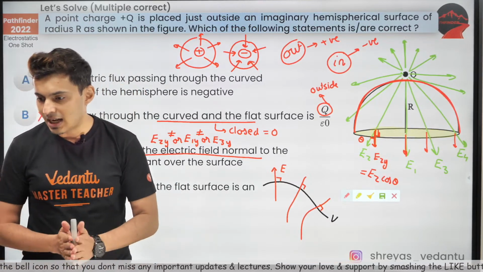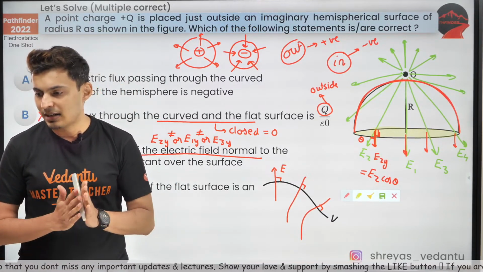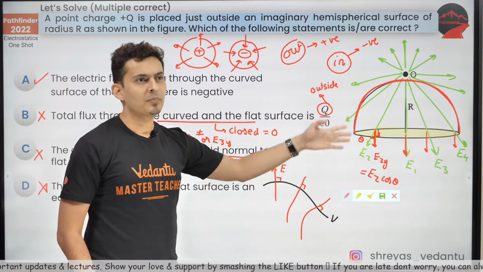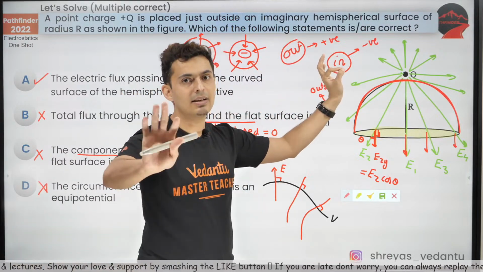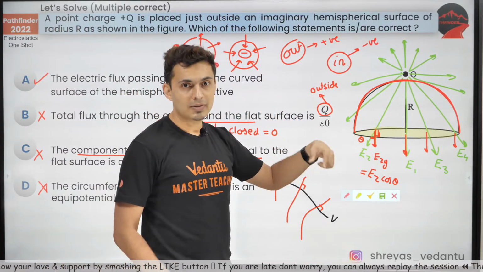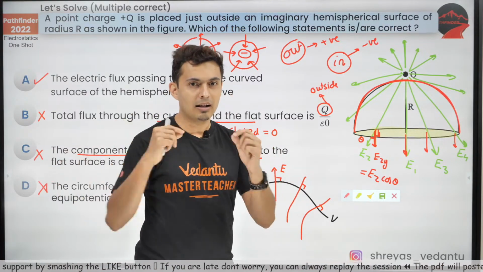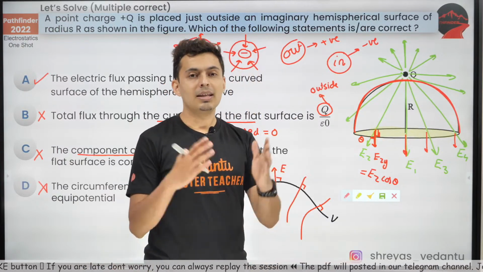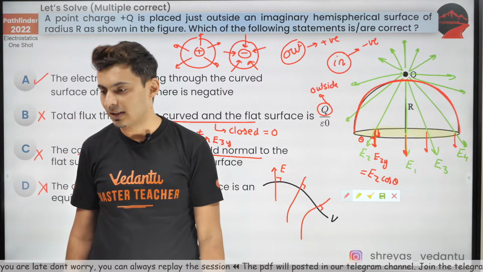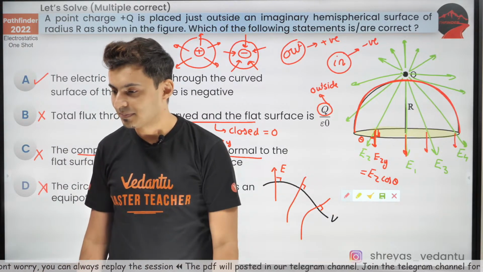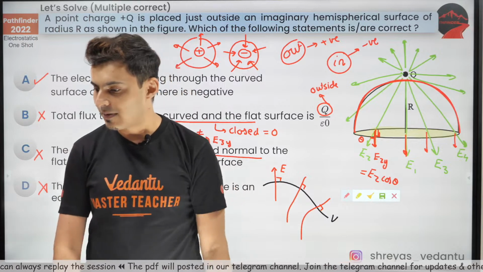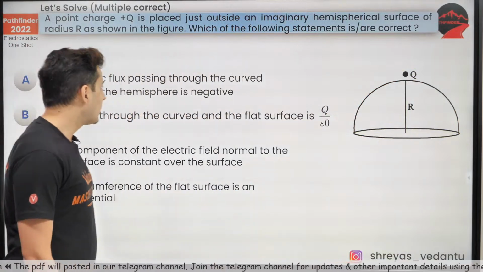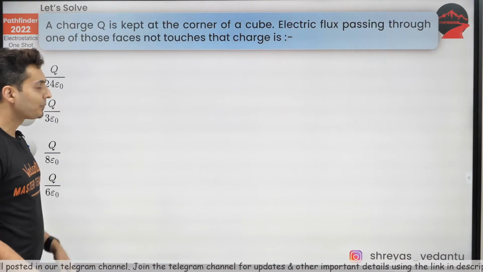Now, what if the charge at the center of the circle had the same angle with the area vector? If supposedly, Vishnu, the angles were the same somehow, well, a point charge will never give the same angle, because the field lines will come out at different angles from a point charge. But if you have a charged sheet, then the field could have been uniform and the surface could have been equipotential and all of that. So only one option is correct. Everybody clear about this? Cool. So only option A is correct. Let's get moving. Next question.